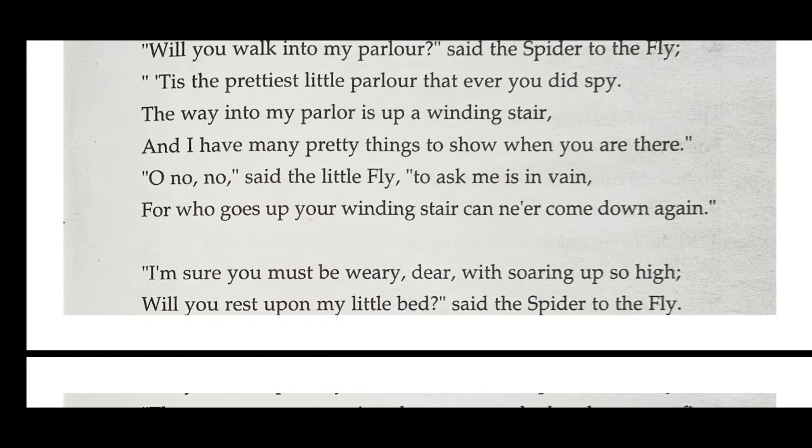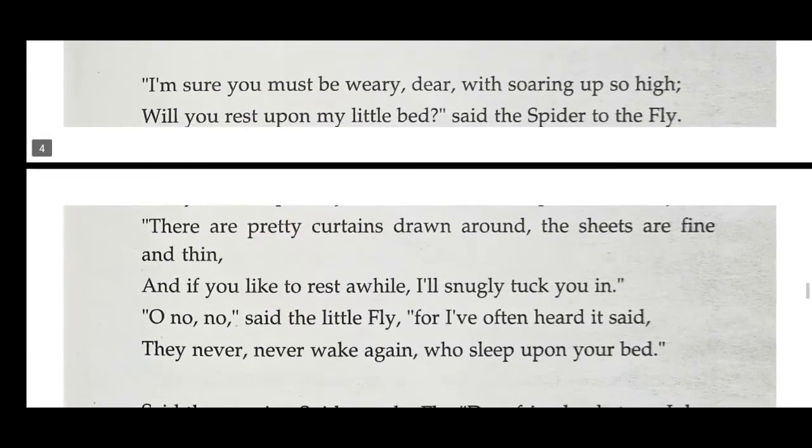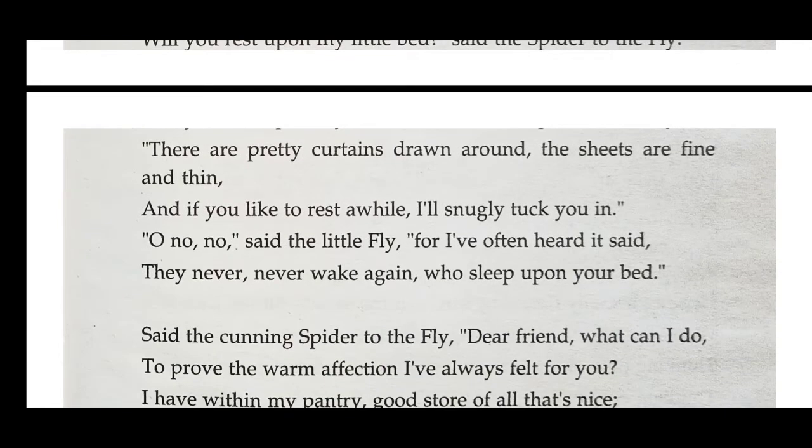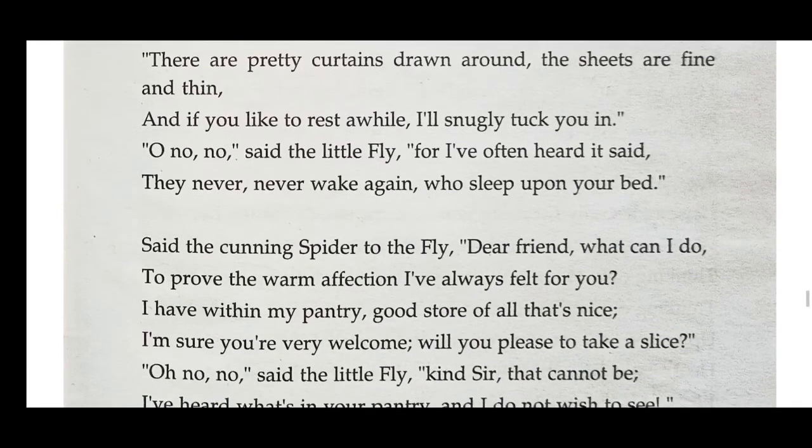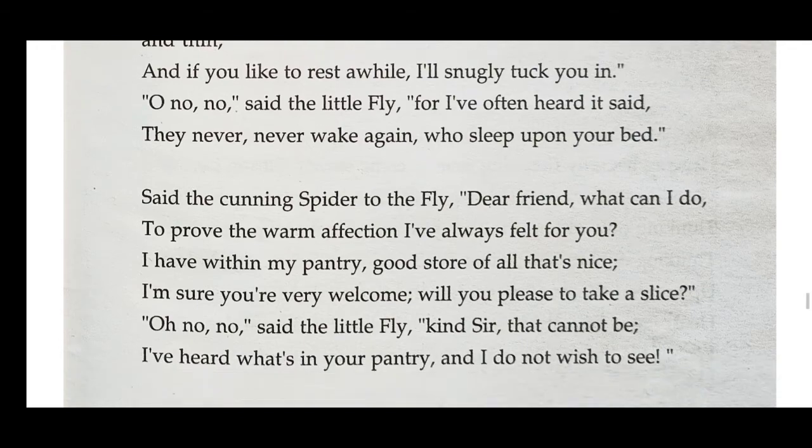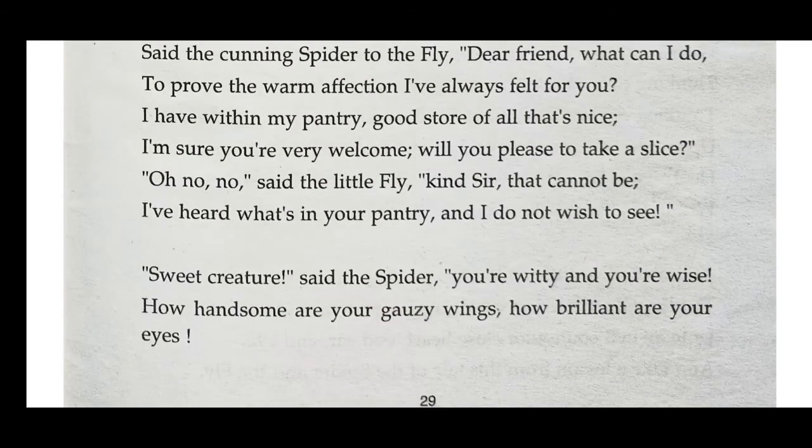I'm sure you must be weary, dear, with soaring up so high. Will you rest upon my little bed? Said the spider to the fly. There are pretty curtains drawn around, the sheets are fine and thin, and if you like to rest a while, I'll snugly tuck you in. Oh, no, no, said the little fly, for I've often heard it said, they never, never wake again who sleep upon your bed.